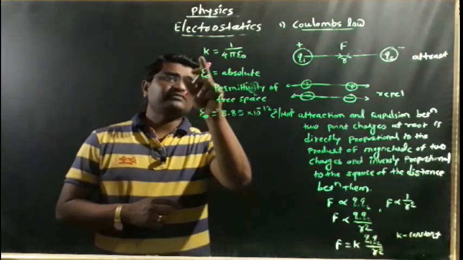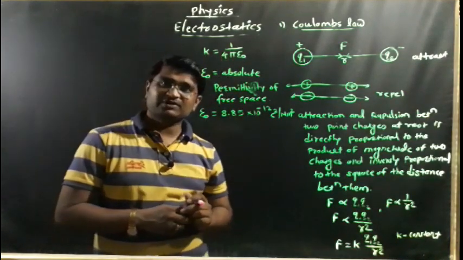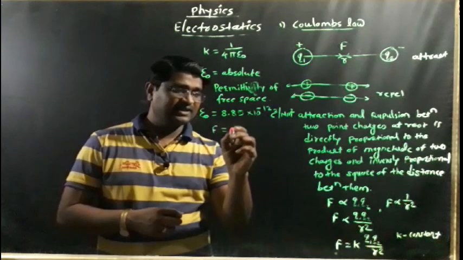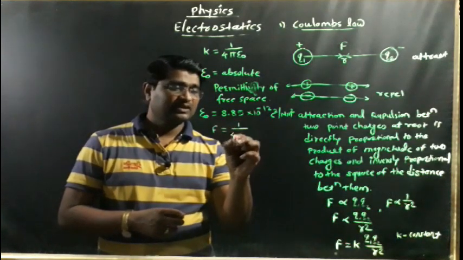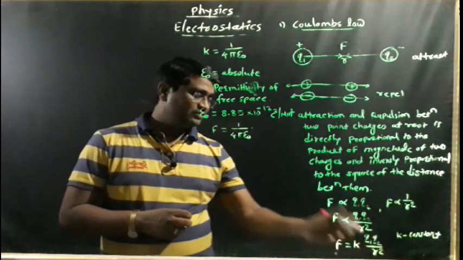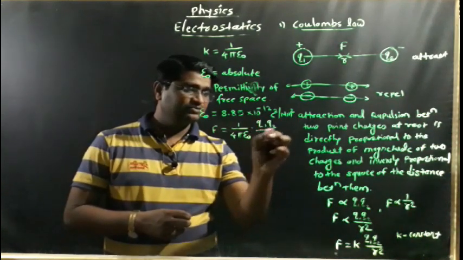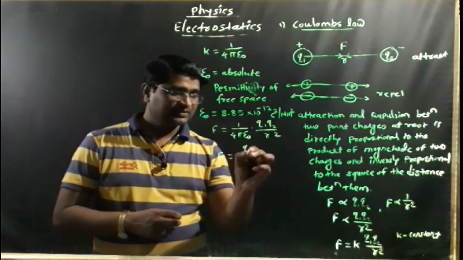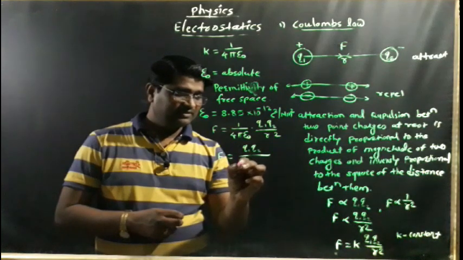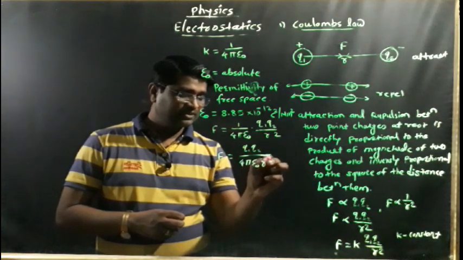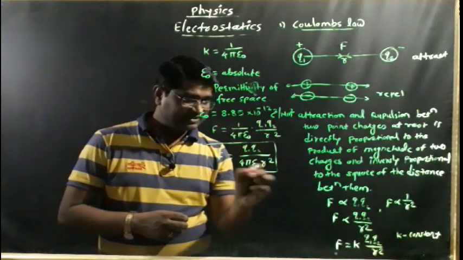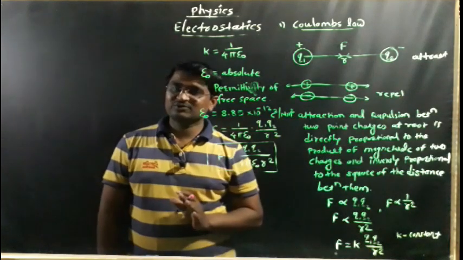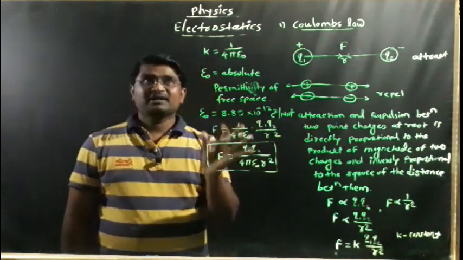So if we find that k is equal to 1 upon 4 pi epsilon naught in free space, we can write the same equation of force. F is equal to k, that is 1 upon 4 pi epsilon naught, into q1 q2 divided by r square. So the same equation we can write: F is equal to q1 q2 divided by 4 pi epsilon naught r square. This is the force of attraction and repulsion between two point charges. This is a very easy and simple statement of Coulomb's law, the first essential term in this chapter.